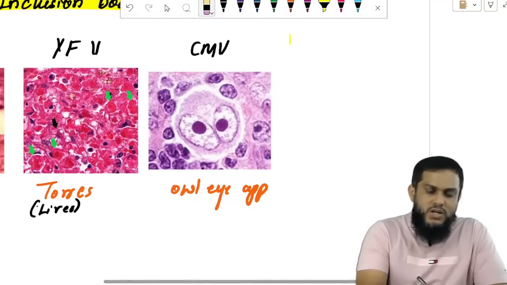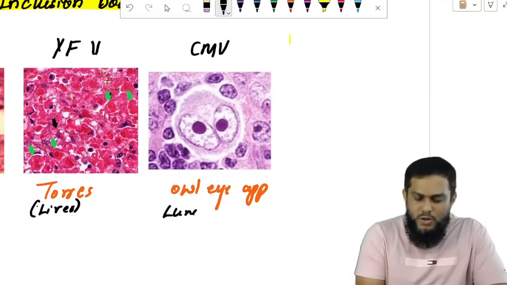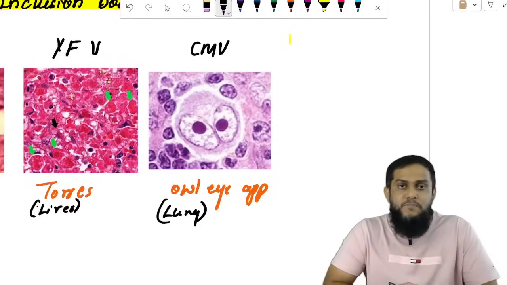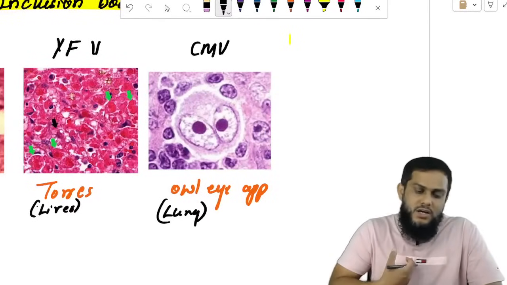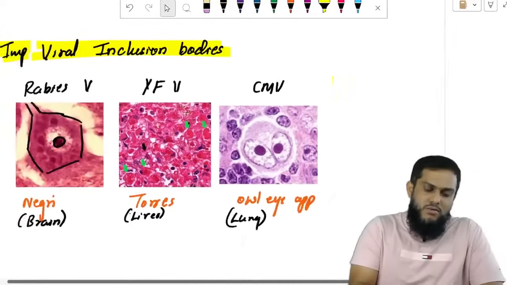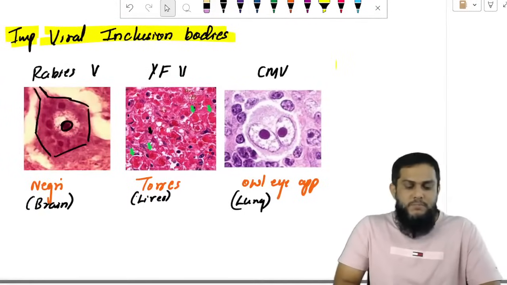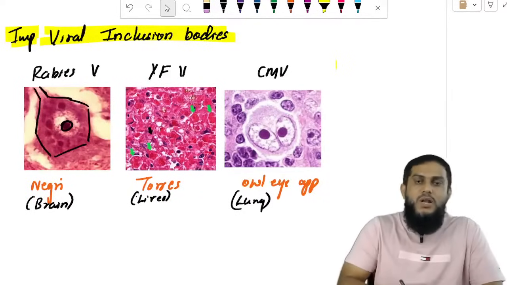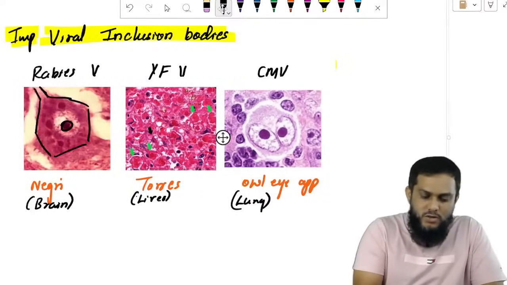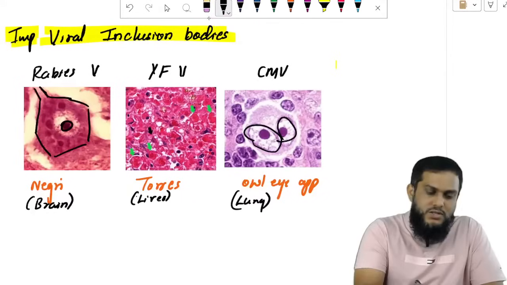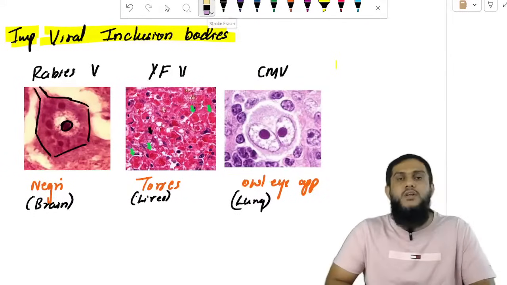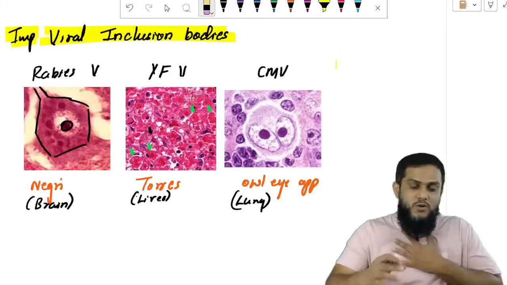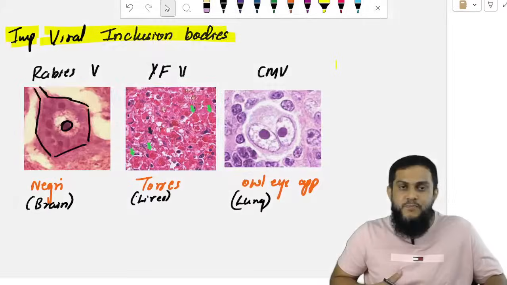So any tissue you can take if it is causing pneumonia, right? If it is common pneumonia, the most common site is lung, so the most common site is lung tissue. So you can see, what is that? Owl eye appearance. These are the important inclusion bodies, looking like owl eyes. I've shown you the Negri bodies and the Torres bodies in yellow fever. These are the important inclusion bodies, right?